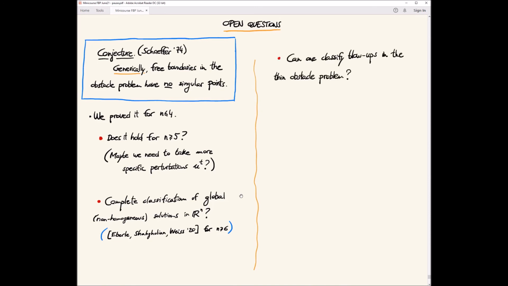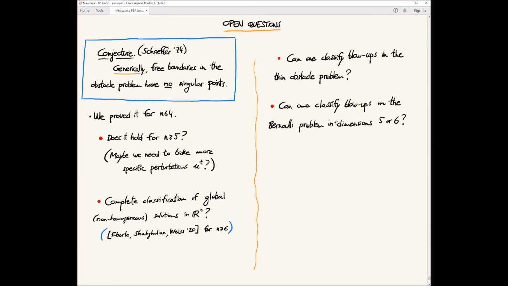Another very nice and difficult question is, can one classify blow-ups completely in the thin obstacle problem? This is very interesting in itself, but it would also have some applications for the classical obstacle problem that we were discussing here, because the second blow-ups are solutions to the thin obstacle problem. So if you understand better solutions to the thin obstacle problem, you understand better also solutions to the classical obstacle problem. But this seems very challenging.